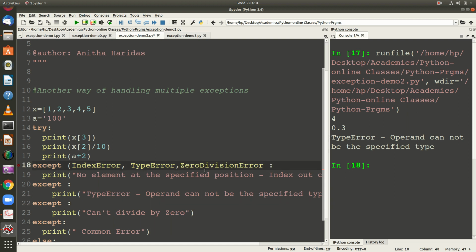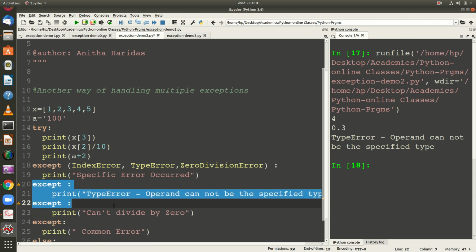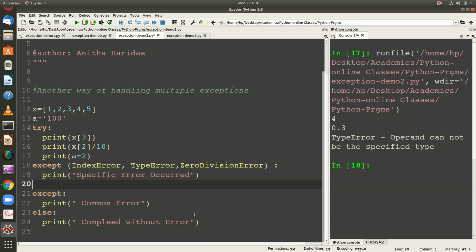I am going to specify all the errors here, and I just say specific error occurred, and I'm going to ignore all these errors.